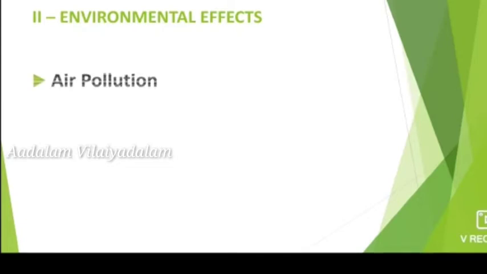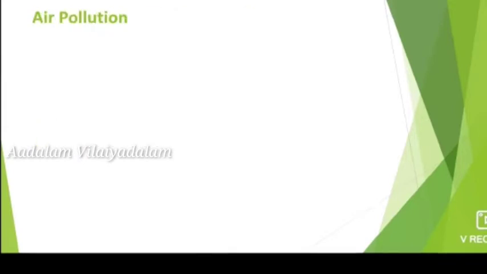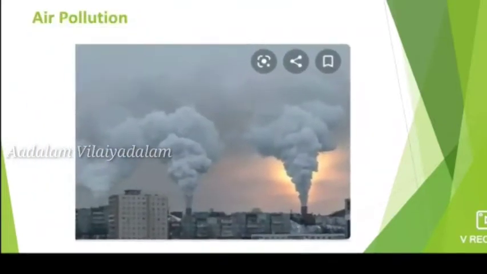Generally, we already know there are three types of pollution: air pollution, water pollution and land pollution. First one, air pollution. The chemical substances responsible for air pollution are carbon dioxide, carbon monoxide, oxides of sulfur and nitrogen, chlorofluorocarbons, methane, etc. What are the effects of air pollution? It causes acid rain, global warming and a lot of respiratory problems.